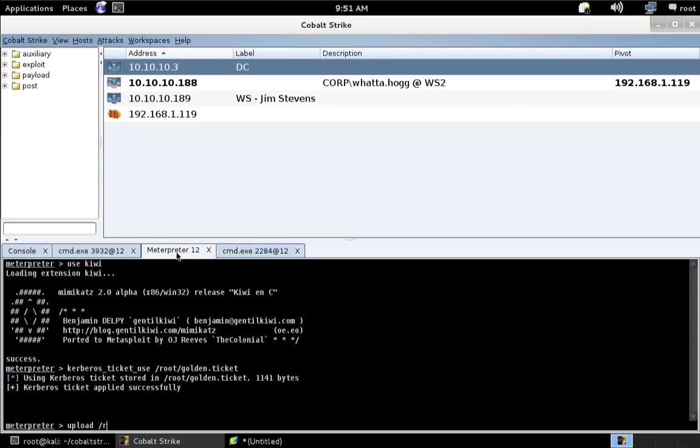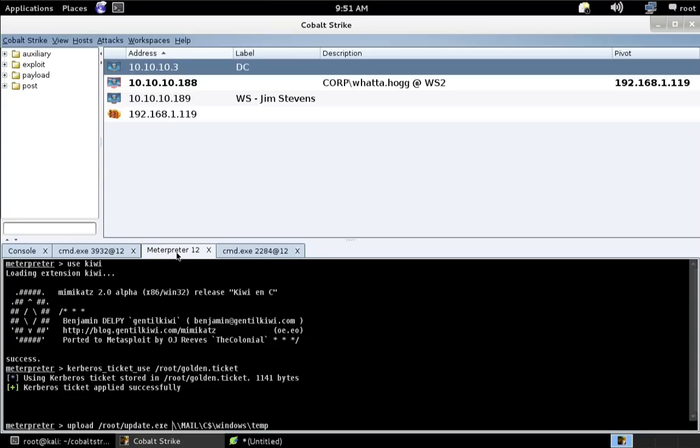So let's do upload /root/update.exe to \\mail\C$\Windows\temp. This will upload update.exe to our system mail in C:\Windows\temp.